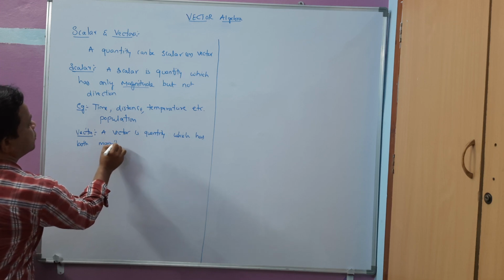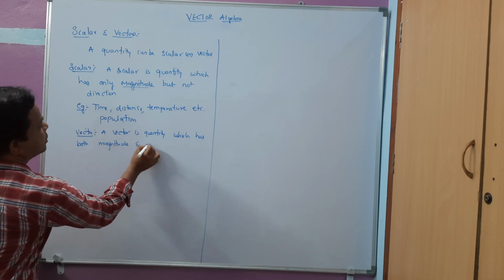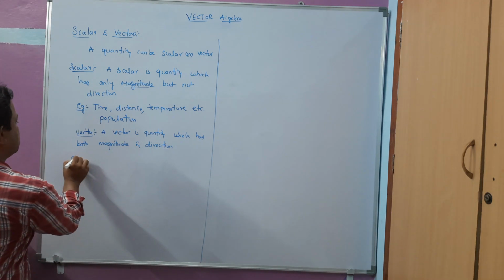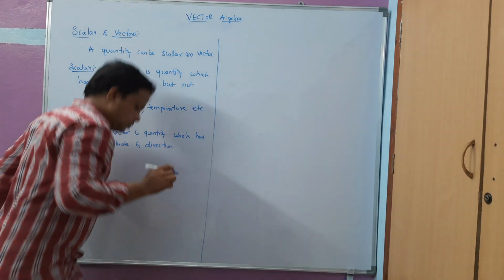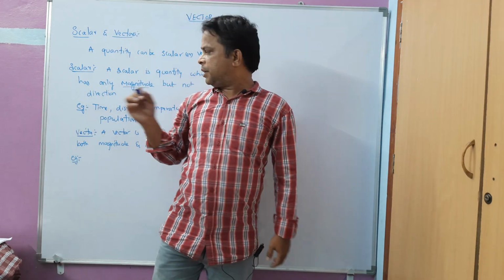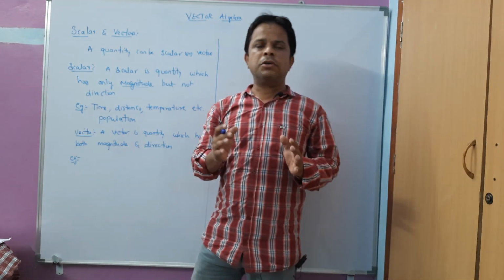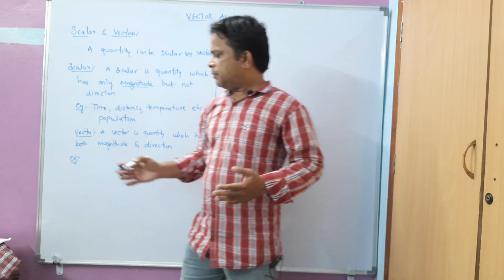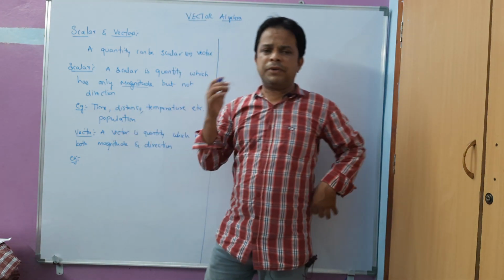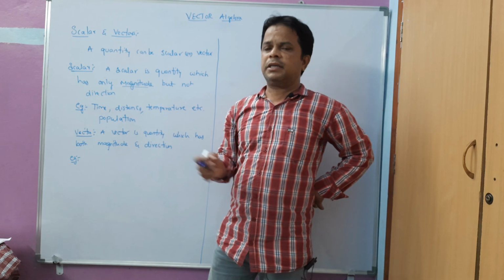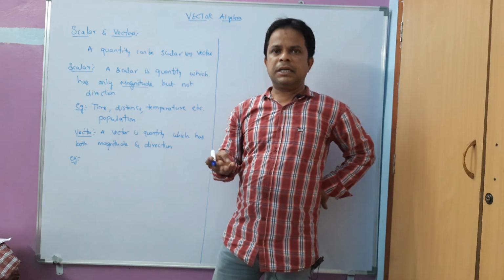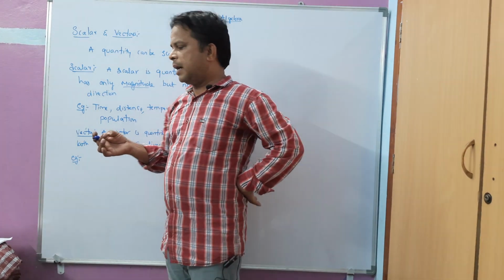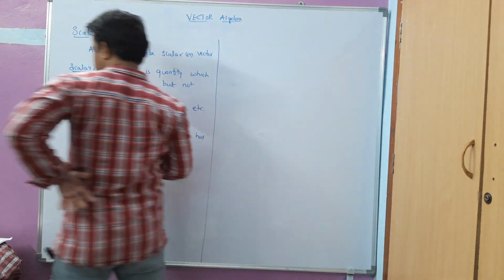We have a lot of examples of vectors, for example velocity, displacement, acceleration, and also electric field intensity and so on.